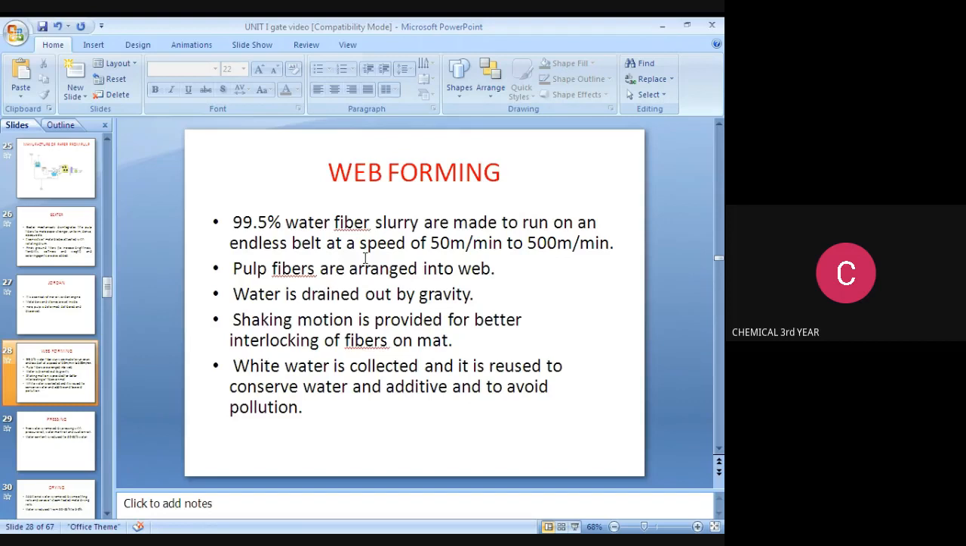So note it down, students. Listen carefully. A shaking motion is provided for better interlocking of fibers on the mat. White water is collected and reused to conserve water and to avoid pollution. So web forming means the pulp fibers are arranged into a web, and the water is drained by gravity.